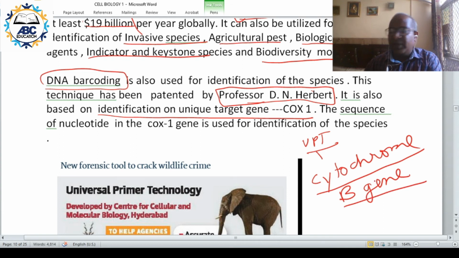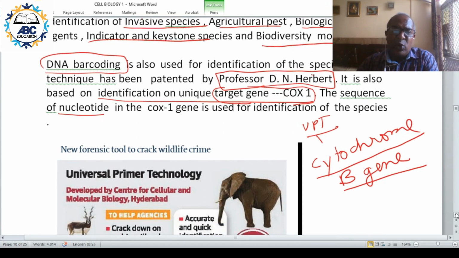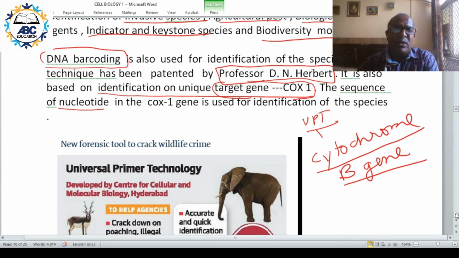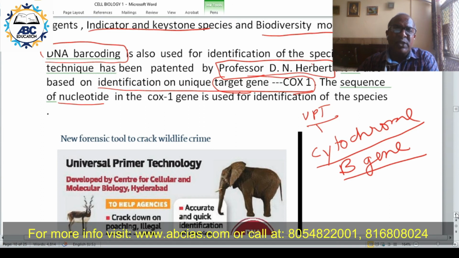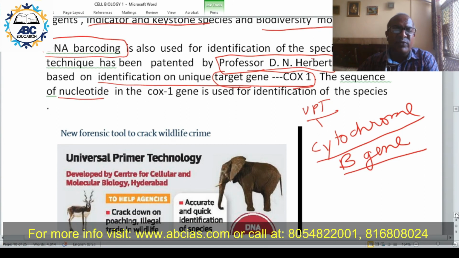Whereas DNA barcoding is based on what? Here the target gene is COX-1. This is the target gene. So you find out the sequence of nucleotide in the COX gene. So both UPT and barcoding is based on identification of the sequence of nucleotide in the target gene.